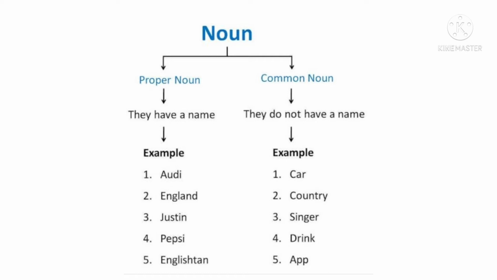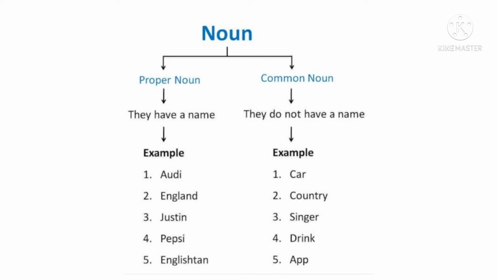Whenever we have a name, or we can identify the name of any person, place, or thing in the sentence, then that comes under proper noun. And if there are no names, there are only the words that we use in general, like for example, car, pencil, pen, bag, books. Over here we are using the words that we use in general, and so these type of nouns are called common nouns.